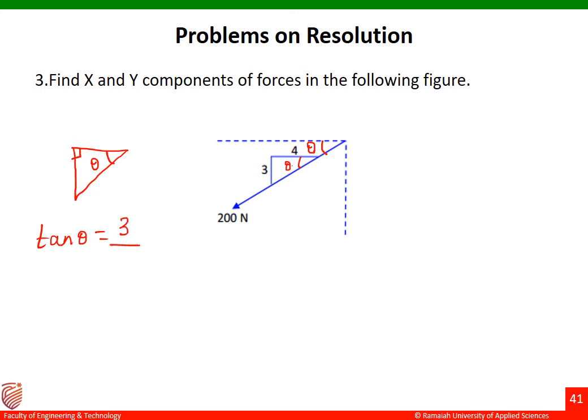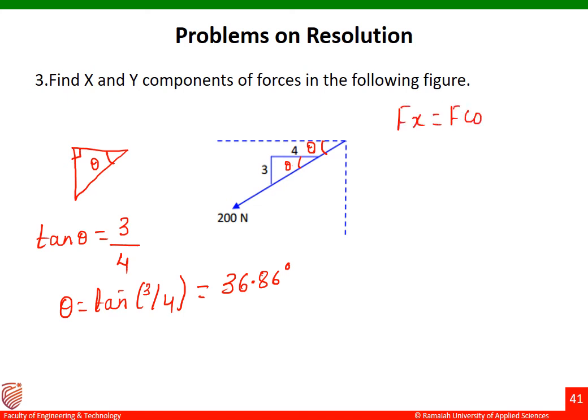Okay. So I'll just apply tan theta. Tan theta is equal to opposite upon adjacent, that is, tan theta is equal to 3 by 4. Theta is equal to tan inverse of 3 by 4, which is equal to 36.86 degrees. Now we got the angle theta, that is, with respect to the horizontal axis.